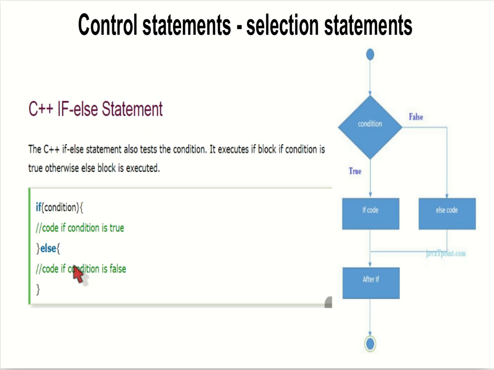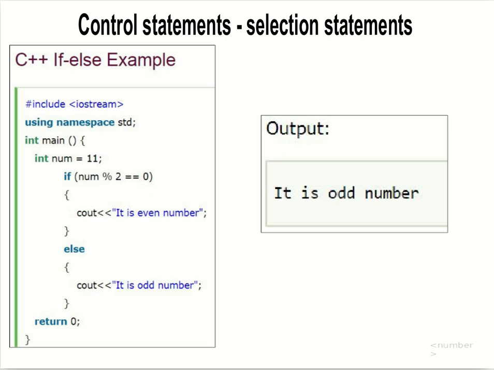In C++, you write it like this: if a condition, which can be an expression, is true, a set of statements is executed. Otherwise, the else part is executed. In the example, num modulus 2 is equal to 0 is the condition. If the condition is true, it will print that it is an even number.